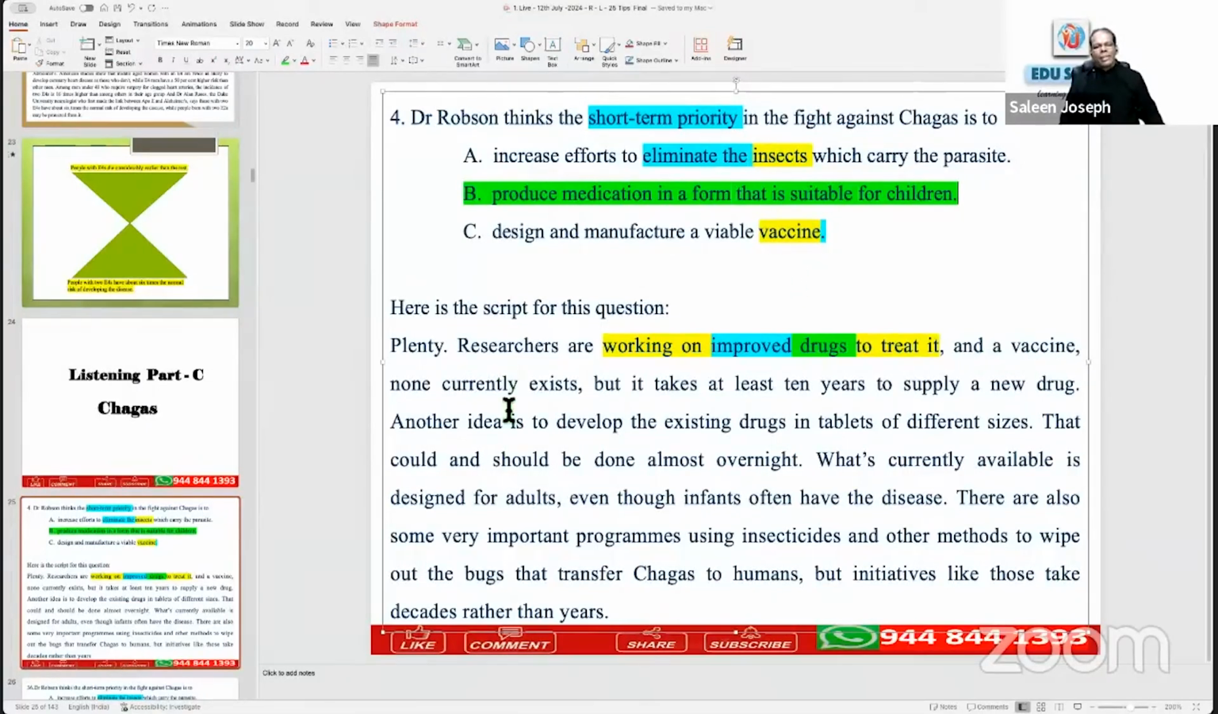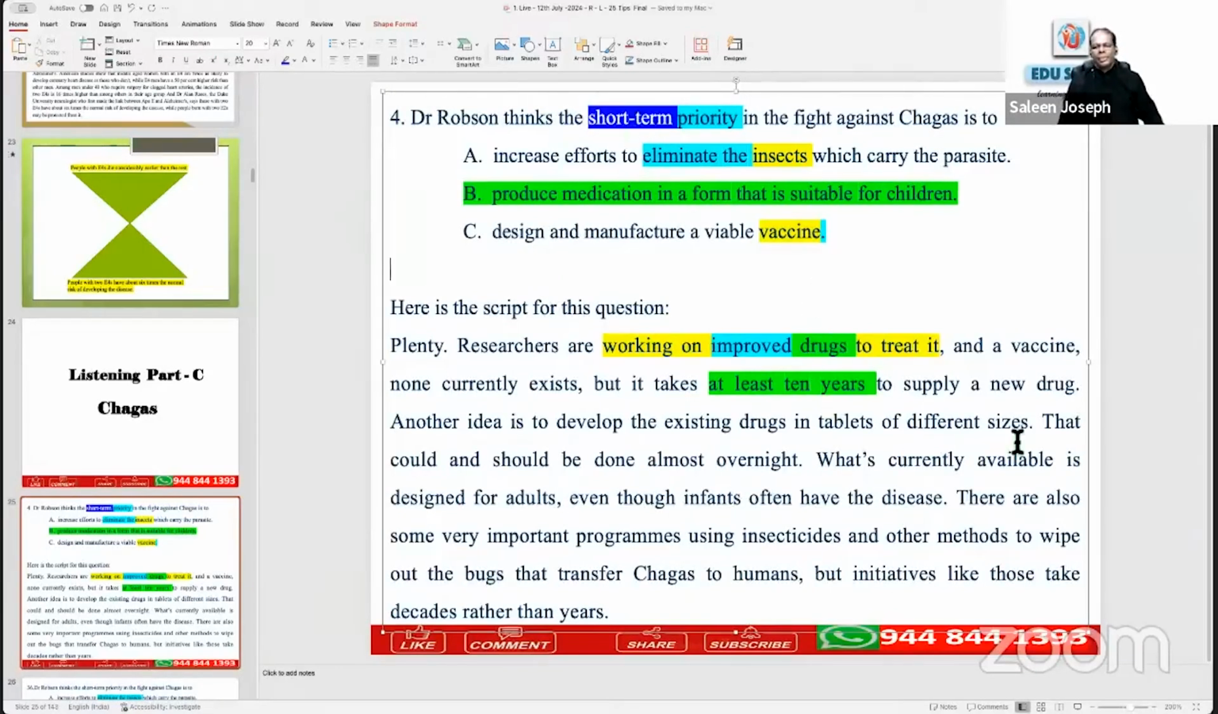And then they say, and a vaccine, none currently exists, but takes at least 10 years. I don't want to go into those things. At least 10 years means, is it short term? No, it's not short term. The question says we are concerned about short term. Short-term priority. So at least 10 years. Imagine the patient is in the ICU. So many people with COVID-19 are on ventilators and in the ICU. You need immediate medication.